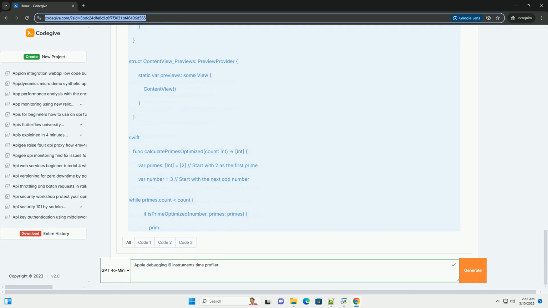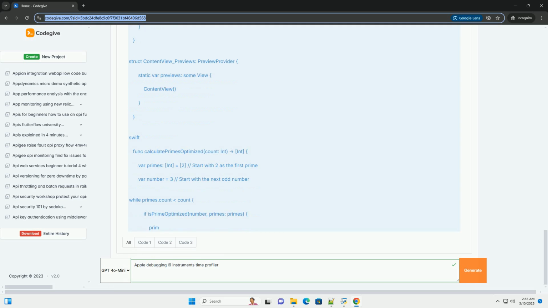This is the most important metric to focus on initially. Total: the percentage of time spent executing code within that symbol and all of the functions it calls. This shows the overall impact of a function and its dependencies. Samples: the number of times the call stack was sampled when the application was executing within that symbol.